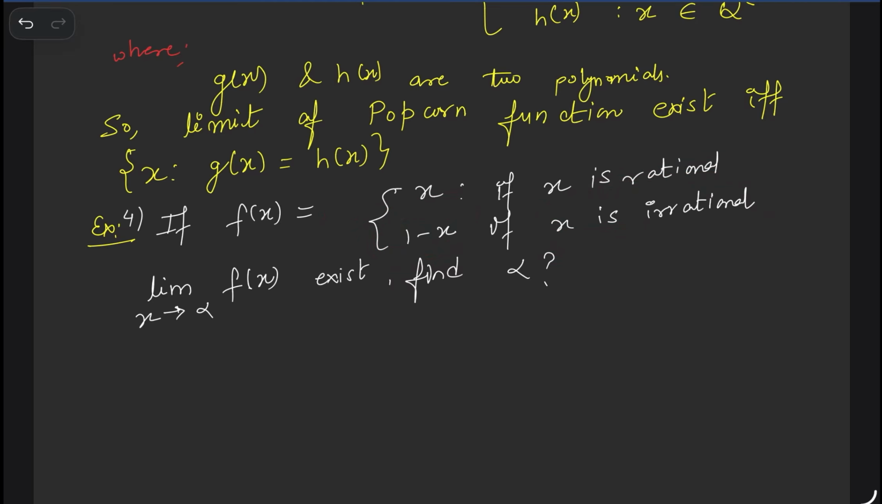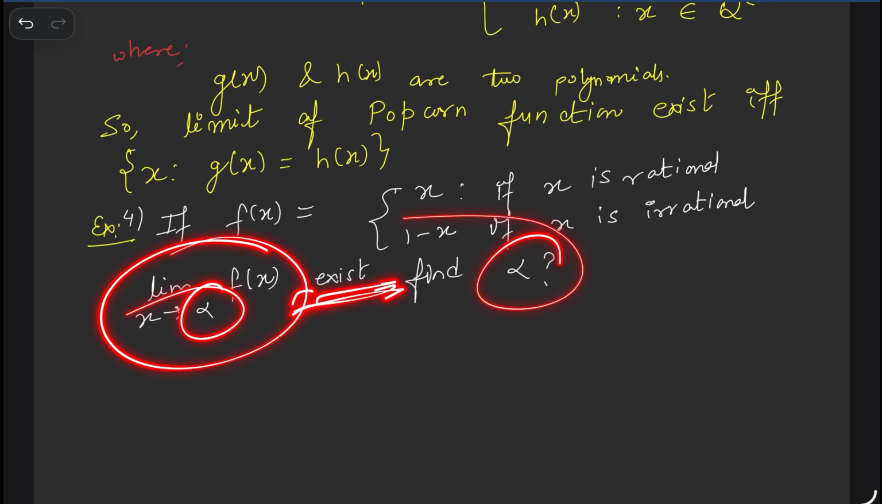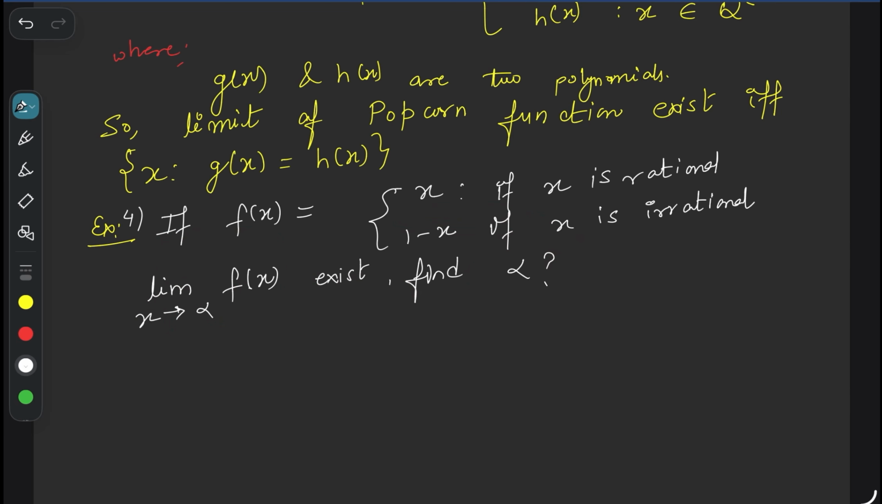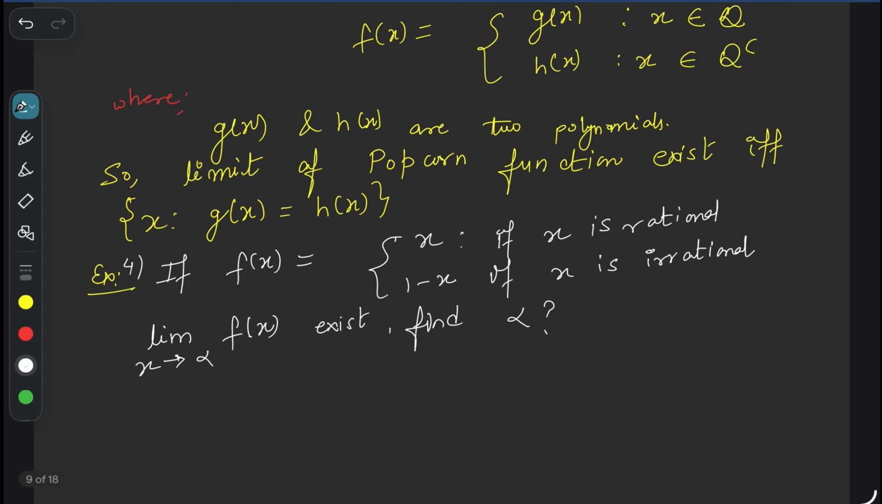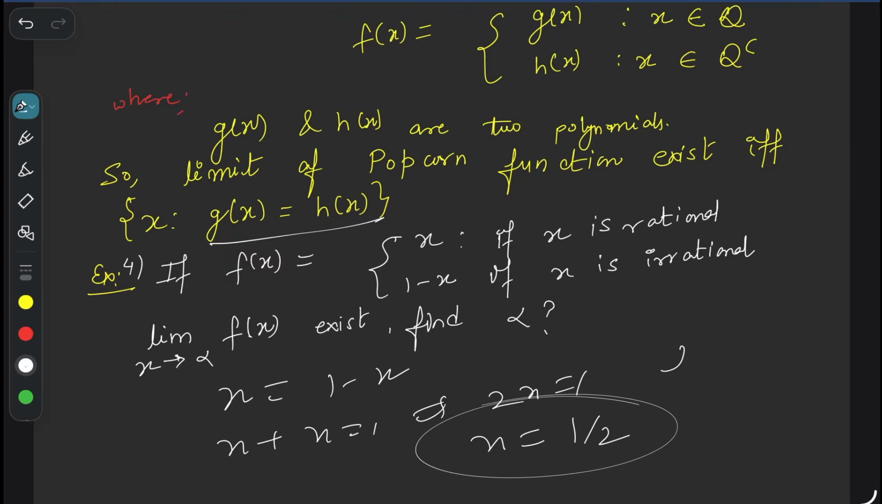The question asks whether the limit as x tends to alpha of fx exists, which means the limit exists at the point alpha. So what is the value of alpha? How to find this alpha? Simply equate according to the rule: the limit exists when gx equals hx. Here x equals 1 minus x, so x plus x equals 1, which means 2x equals 1. So x equals 1 by 2, which means alpha equals 1 by 2. At which point of x does the limit exist? Only at 1 by 2. There is no other point where the limit of fx can exist.